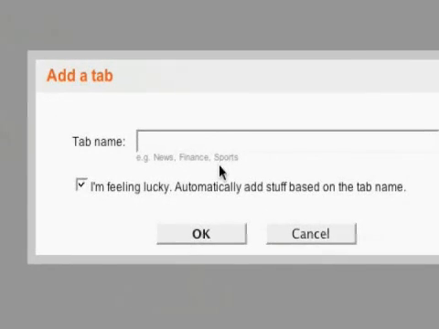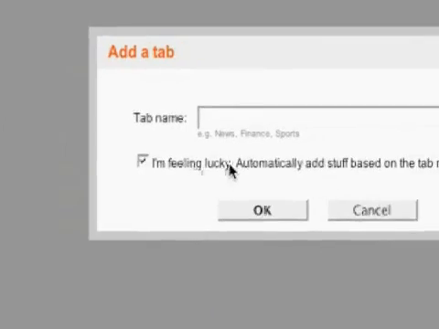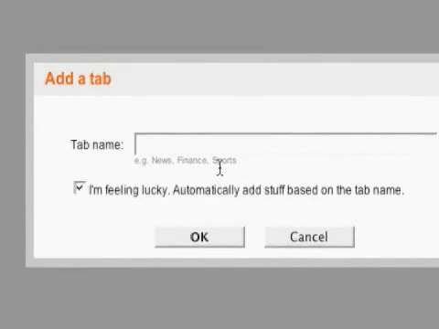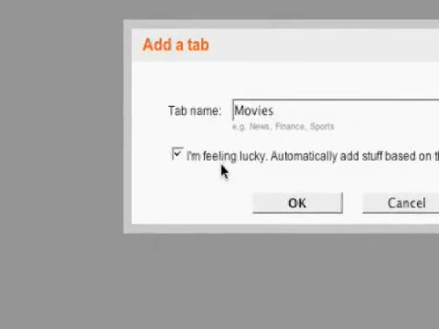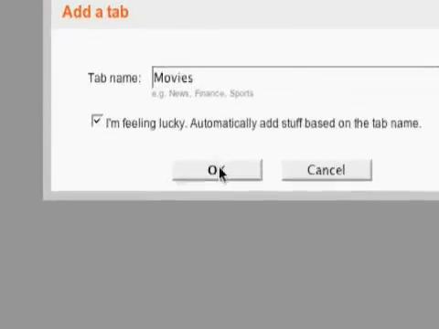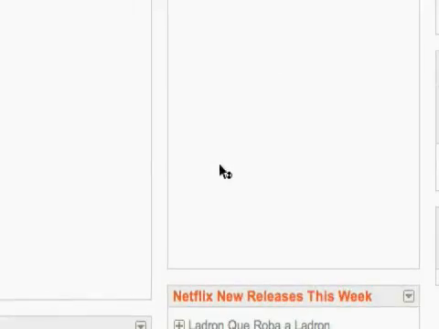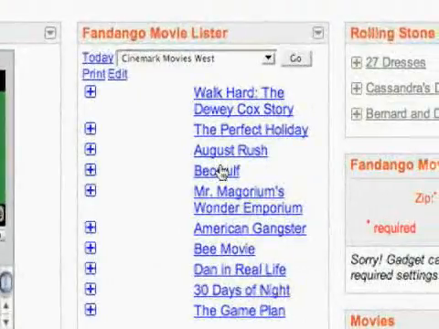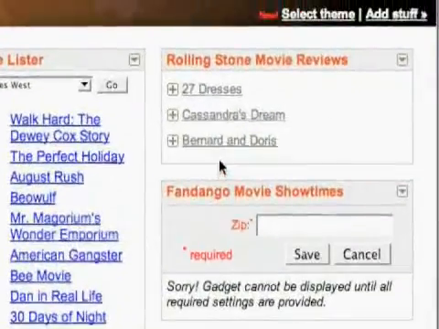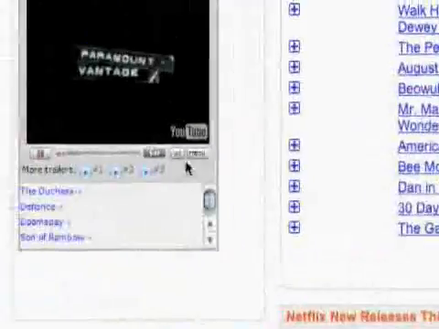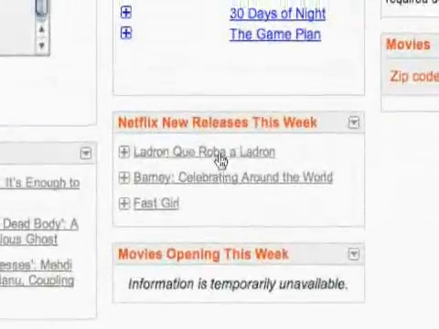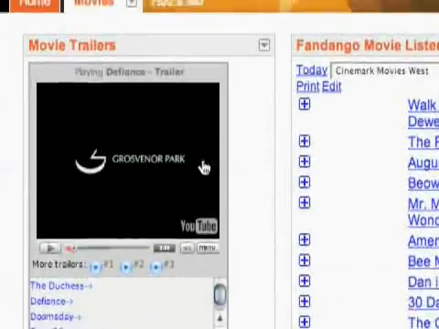One of the really cool things about adding a tab is this I'm Feeling Lucky option. Basically, I can type in what I'm going to call the tab. Call it movies. Based on that title, Google is going to pull a bunch of different gadgets that I might like. And there we go. It pulled a movie trailers gadget, a Fandango movie lister, Rolling movie reviews, showtimes. Oh, it's actually playing. New York Times movies, DVD releases, Netflix new releases. So that's really cool how you can do that.